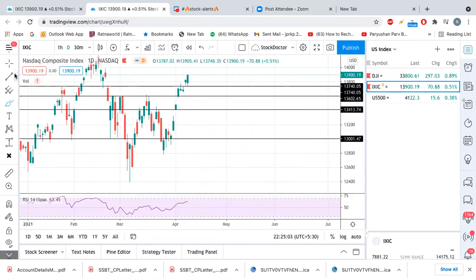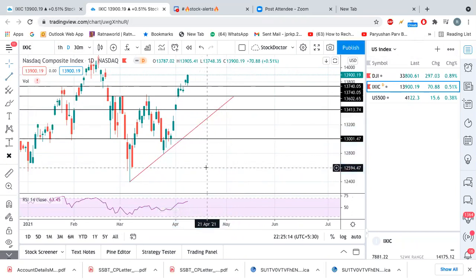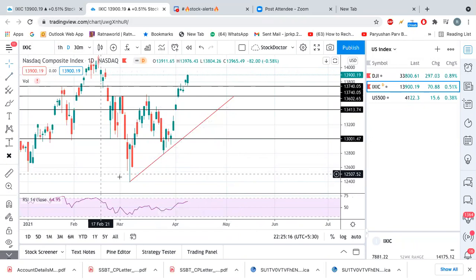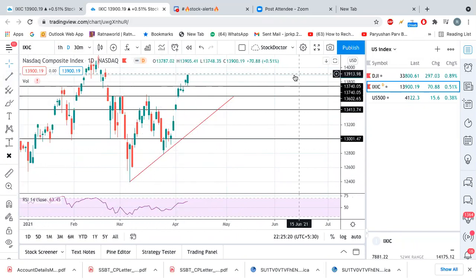See here, I cannot draw a trend line here. The same thing, as I mentioned, if the Nasdaq wants to correct, then it can correct up till this point. So for example, this is the trend line which we have drawn, right?